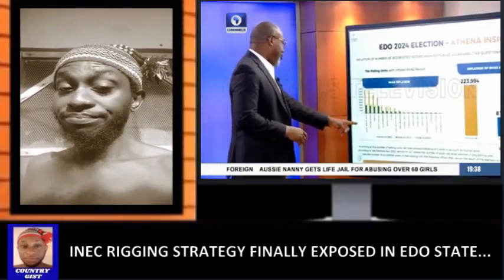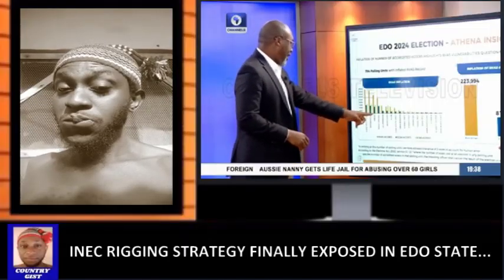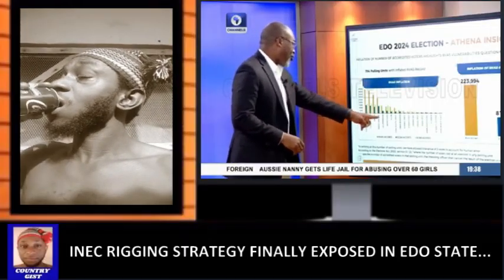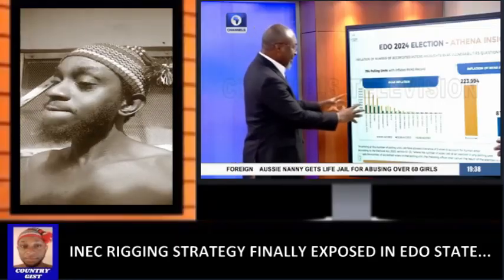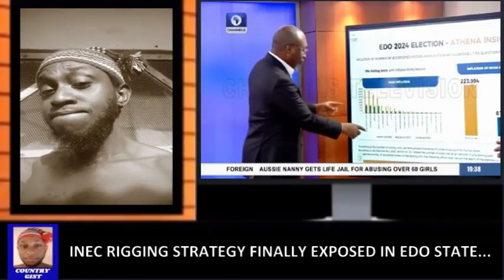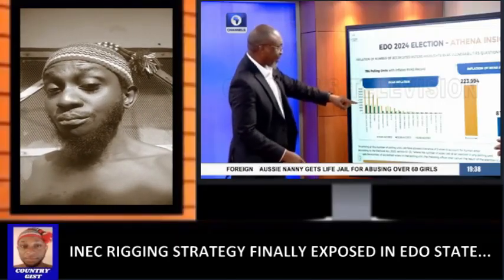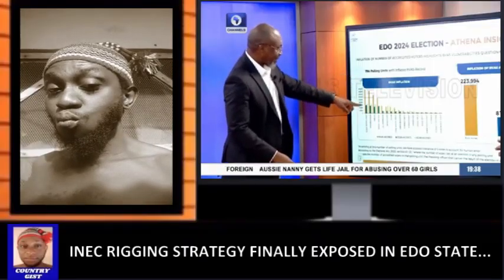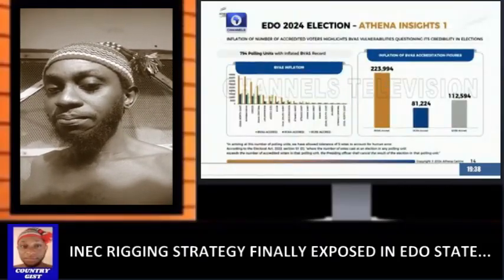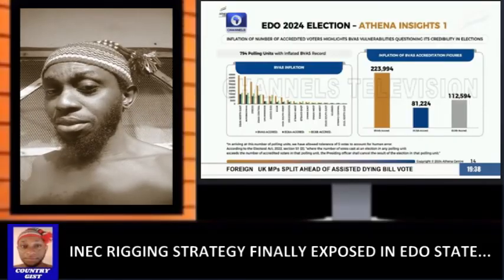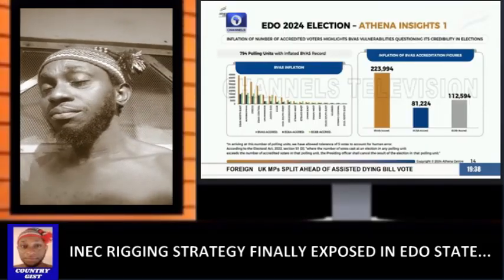So from Esan North, Ipoba, Oredo, Esan Central, Uhunmwode, and Akoko up to Lagos, you will see a high number of BVAS accreditation, the brown one. It is much higher than the EC8A accreditation, EC8B accreditation, which is an anomaly. Big anomaly.